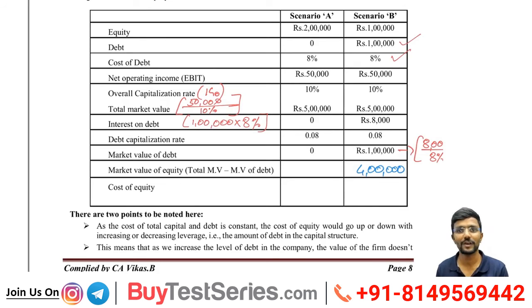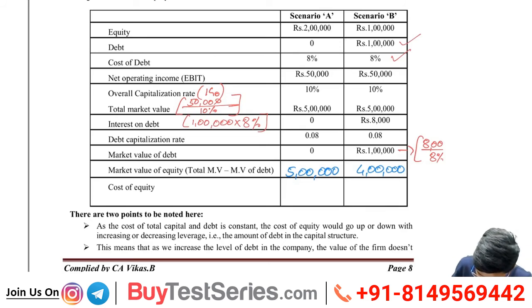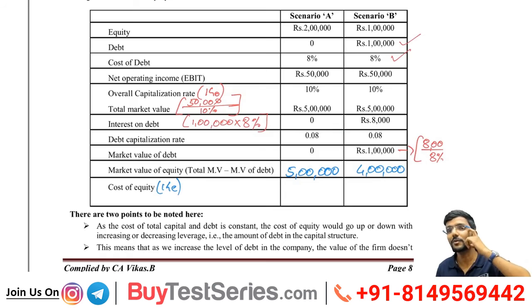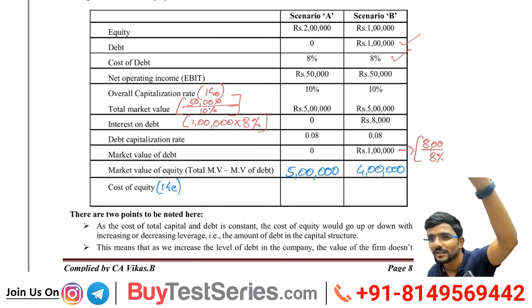Now, scenario A. Total market value is 5 lakh. Market value of debt is 0. So what will be the equity? Full 5 lakh. Now I can find out one more thing. Cost of equity is not given. KE, is it given? How can I find it out? Another approach is there.